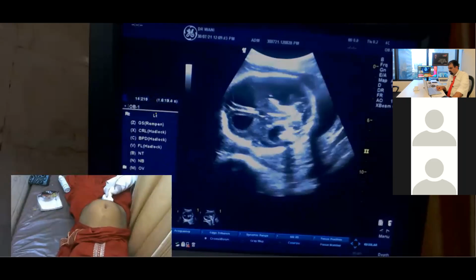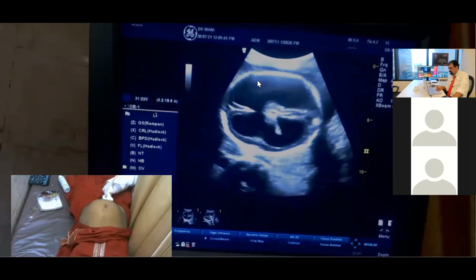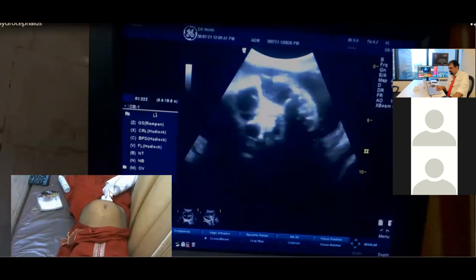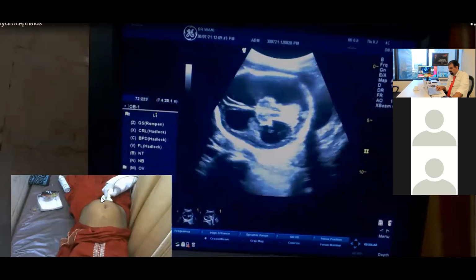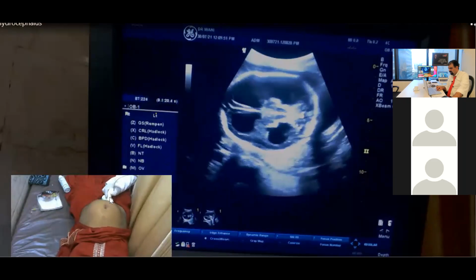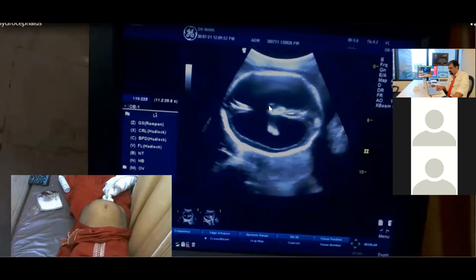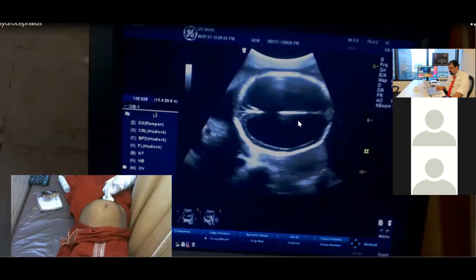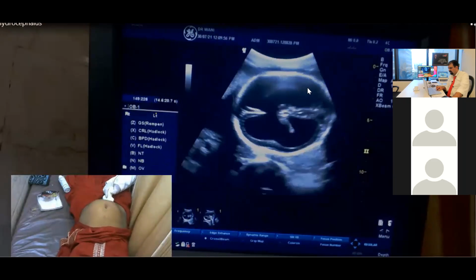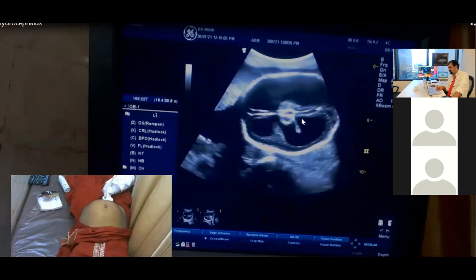See very carefully what we are seeing over here. This is the fetal head. See the probe movements, very delicate probe movements from right to left, and we have to get to the anatomy of the head now. Try to understand this abnormality.